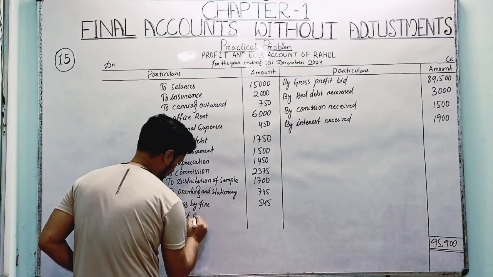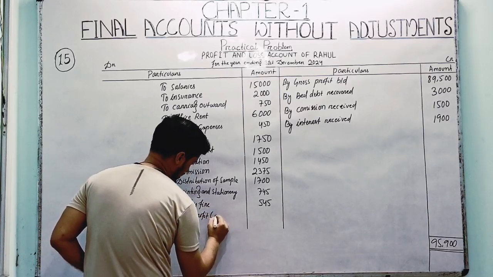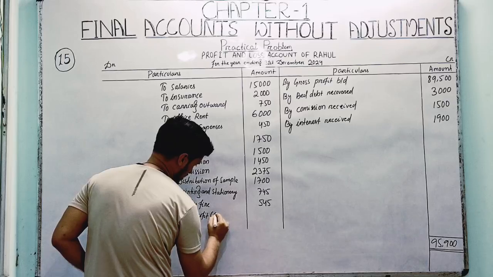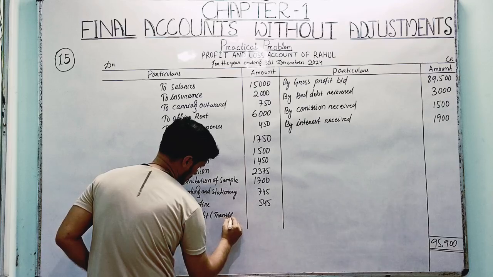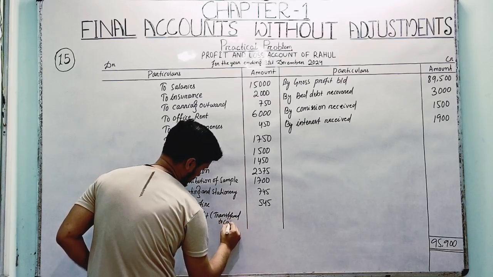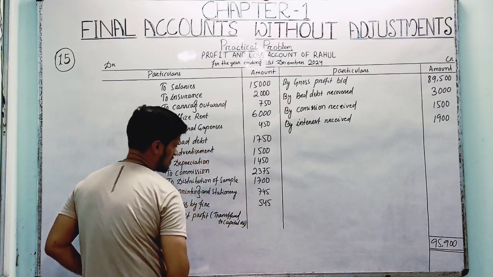So net profit, in bracket you have to write transfer to capital account, right?